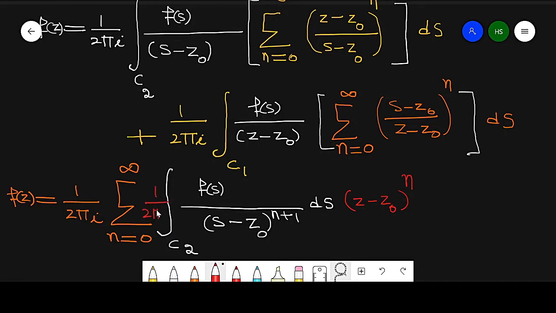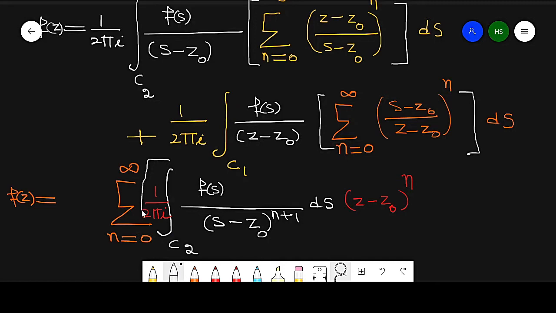So 1 by 2 pi iota, I will remove from this side. So this side I will take inside, because this value is equal to these values.